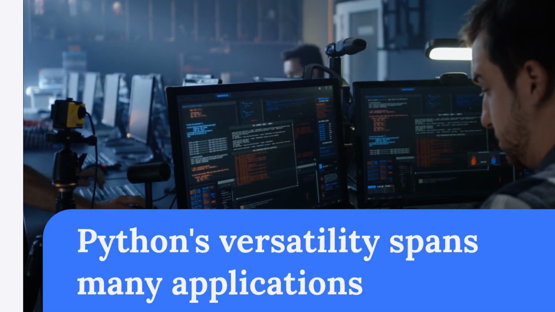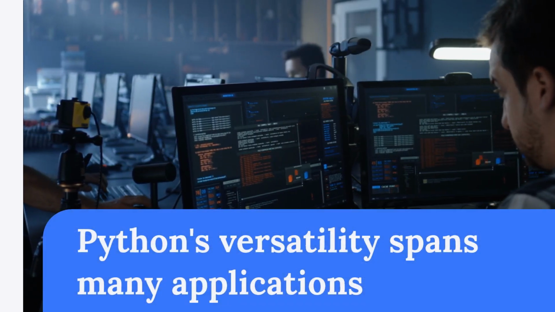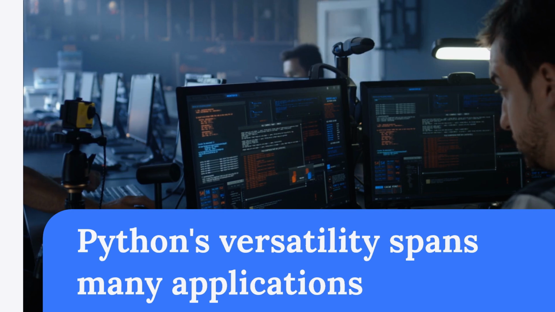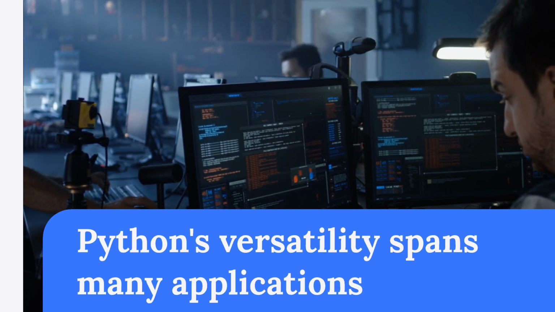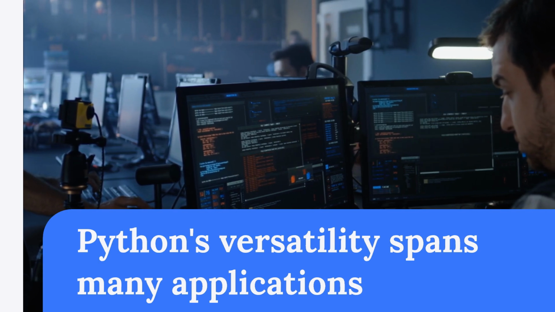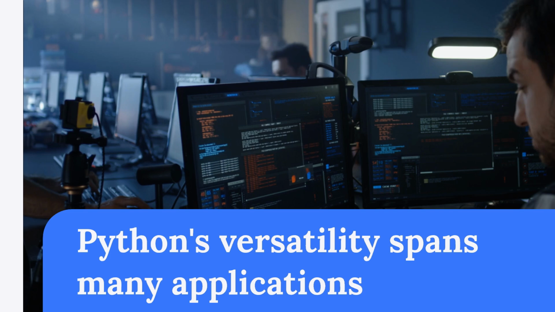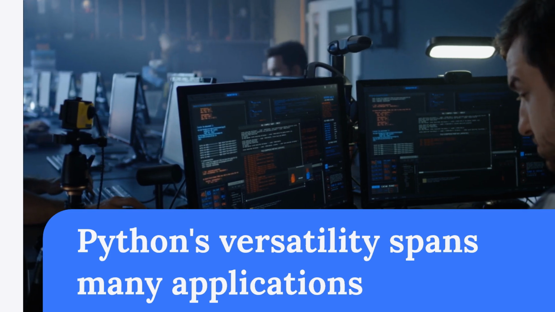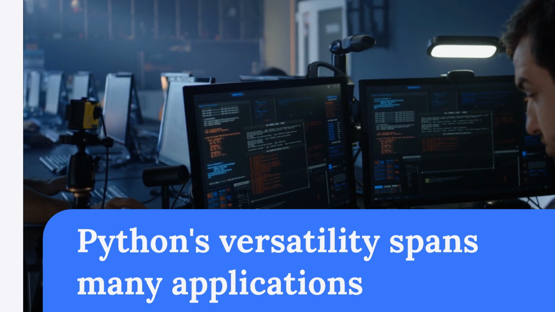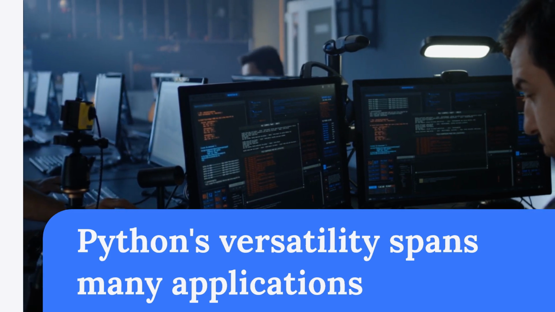Python's versatility spans various fields and applications. In web development, frameworks like Django simplify creating web apps. For data analysis, libraries such as Pandas and NumPy are essential. Python scripts automate repetitive tasks, and libraries like Pygame enable game development. DevOps uses Python for server management and deployment automation.